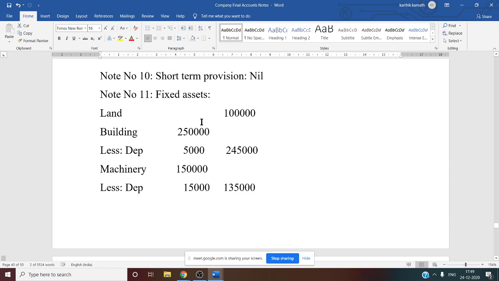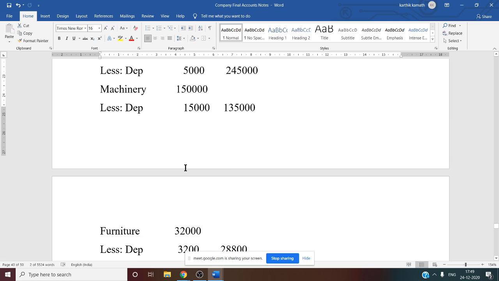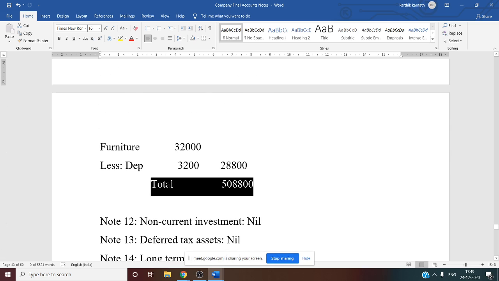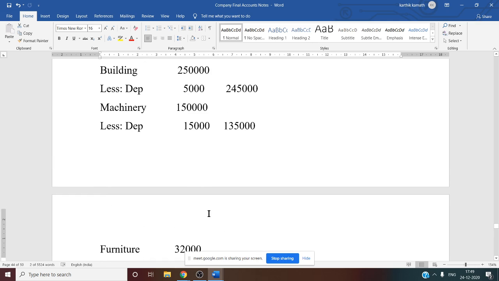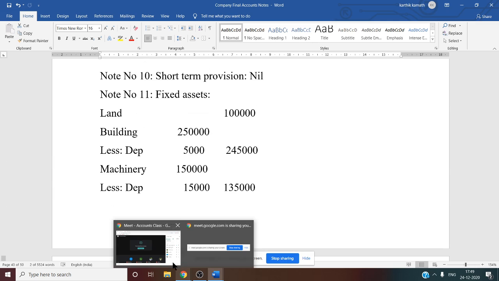So finally we want the fixed asset final total, note number 11 final total. In the outer column, if you add all the balances, you will get 5,08,800 as our note number 11 final total.